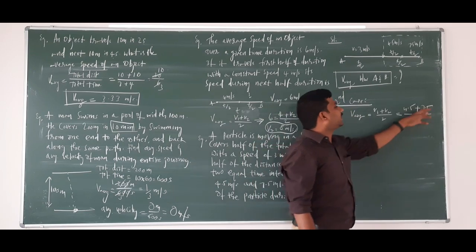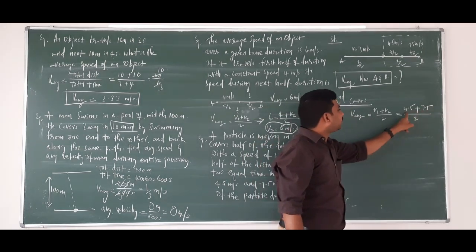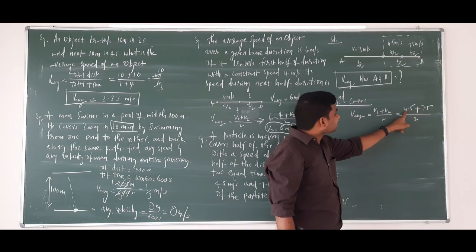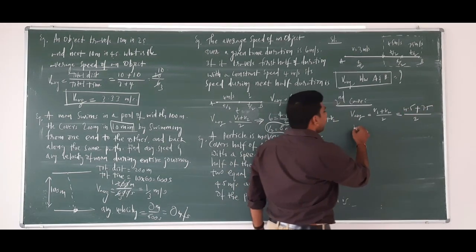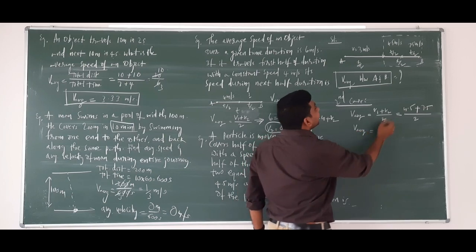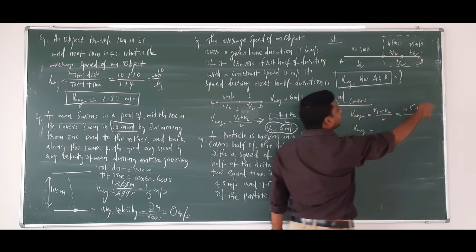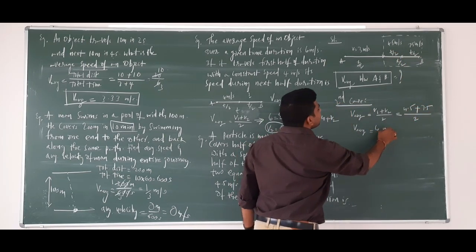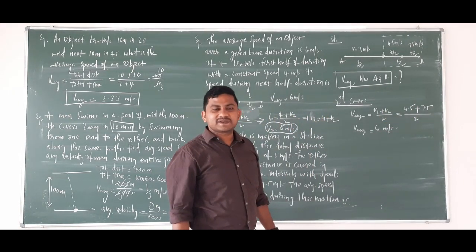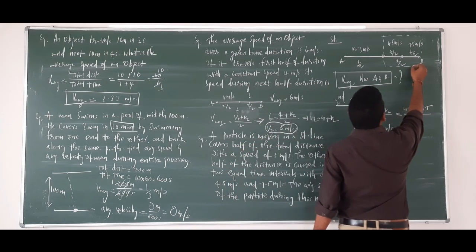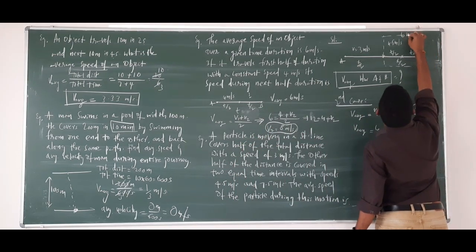What is 4.5 plus 7.5? 7 plus 4, it will be 11, and 0.5 is there, so it's 12. So the average speed only in this case will be 12 by 2, which is 6 meters per second. Okay, 6 meters per second. So here the 6 meters per second is the average.